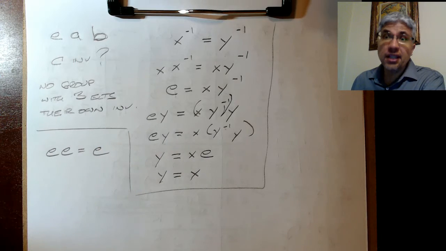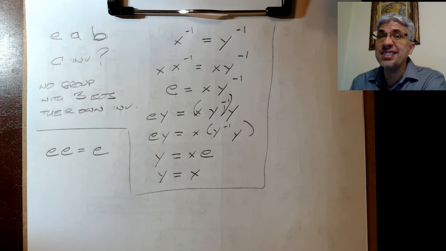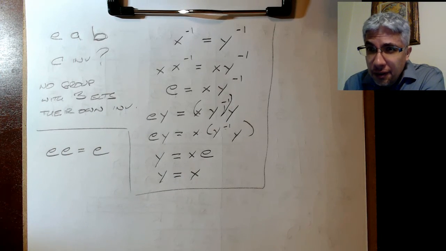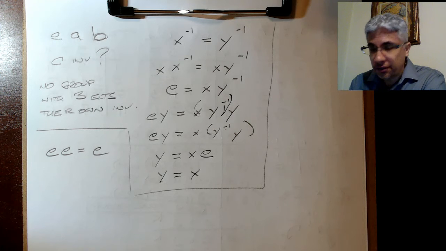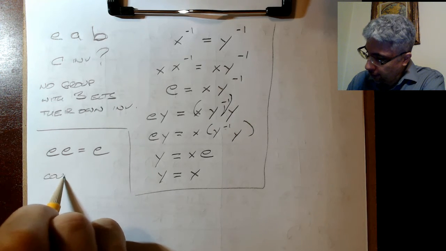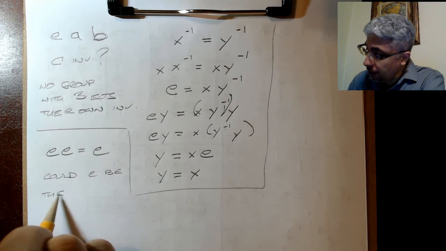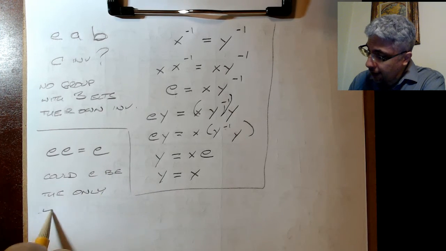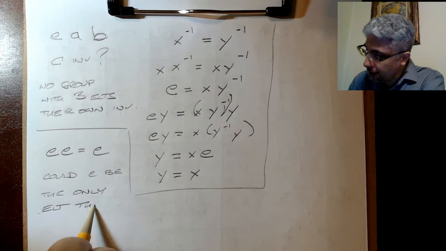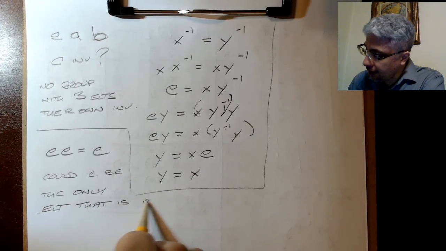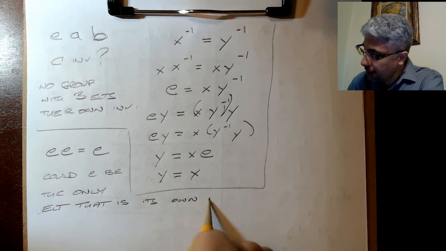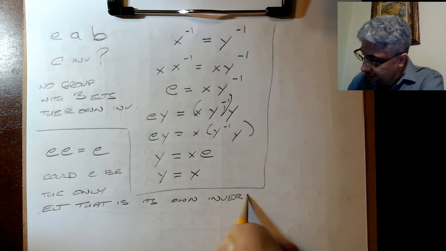So could we have a group where the identity is the only element that's its own inverse? Could E be the only element that is its own inverse?